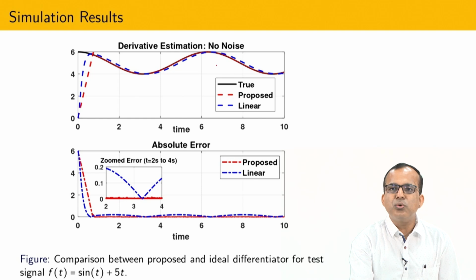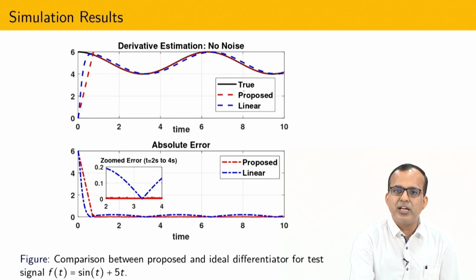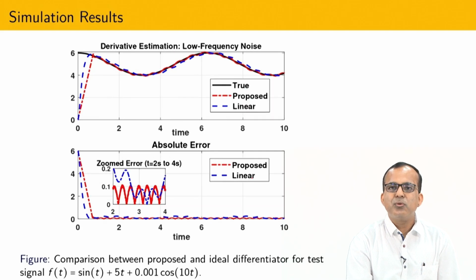If there is no noise, you can see that both algorithms perform approximately the same. This is the proposed differentiator, this is the linear one, and this is the true one. Now I am going to increase the noise.